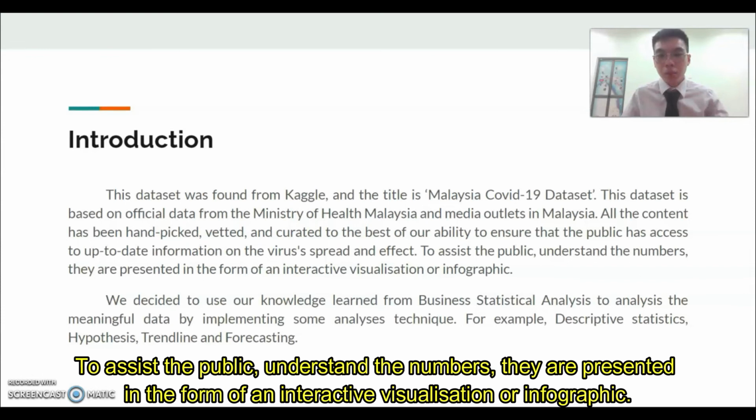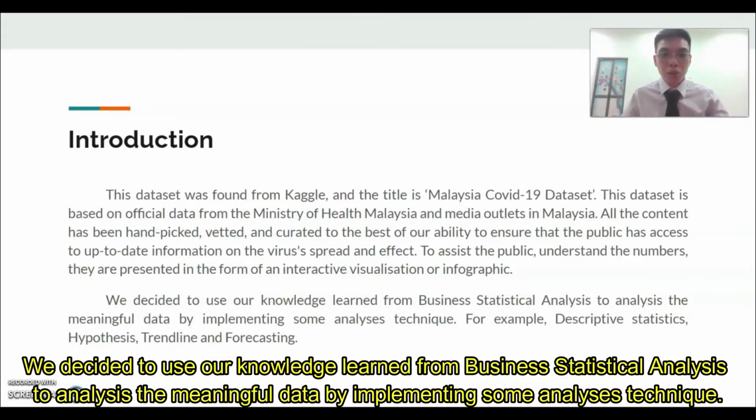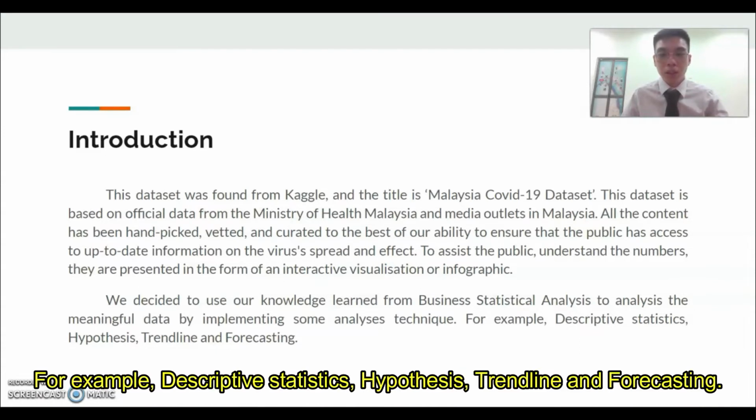To assist the public in understanding the numbers, they are presented in the form of interactive visualizations or infographics. We decided to use the knowledge learned from business statistics analysis to analyze the meaningful data by implementing some analysis techniques, for example descriptive statistics, hypothesis testing, trendline, and forecasting.